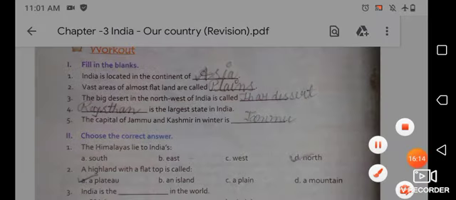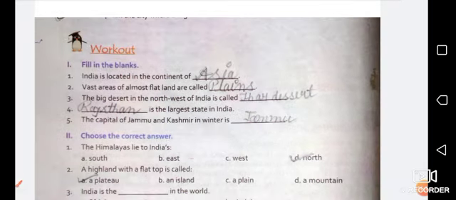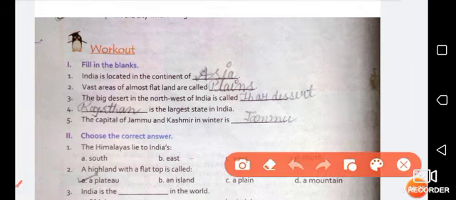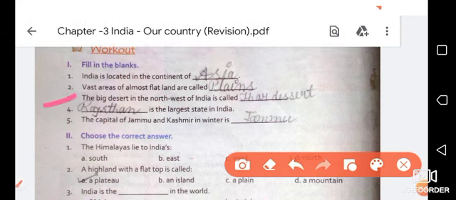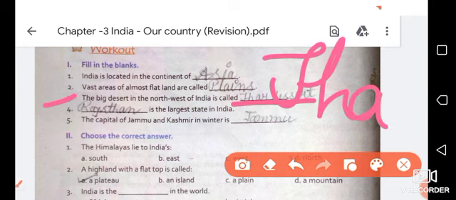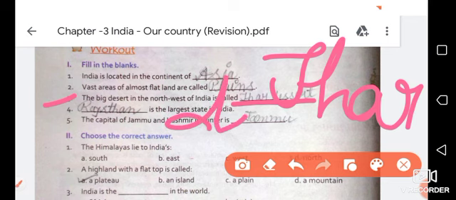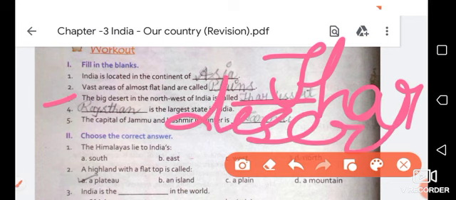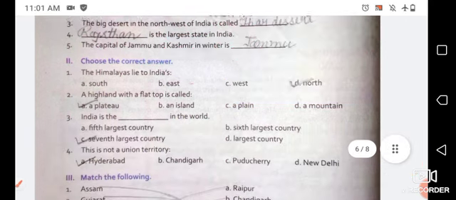The second one is vast areas of almost flat land are called dash. So vast areas of almost flat land are called plains. Third one is the big desert in the northwest of India is called dash. I told you earlier it is Thar desert, which is a sand desert. What is the spelling of Thar? T-H-A-R, Thar. And desert, what is the spelling of desert? D-E-S-E-R-T, desert.